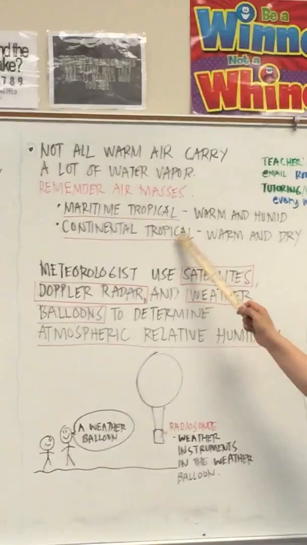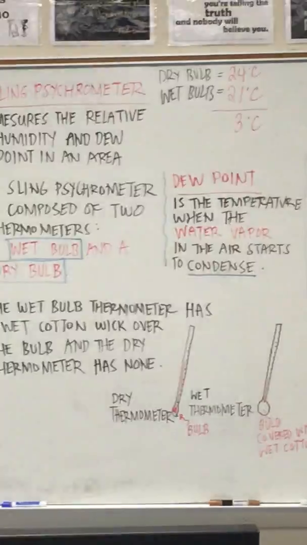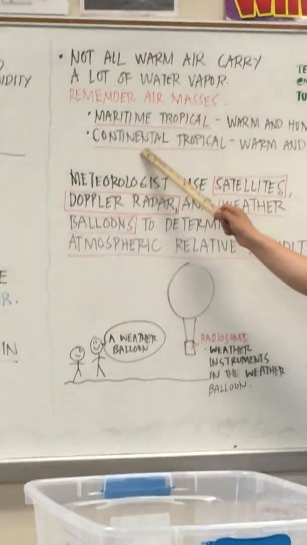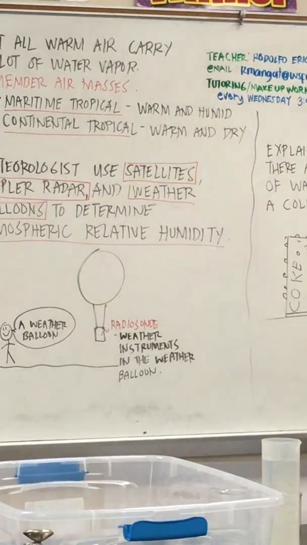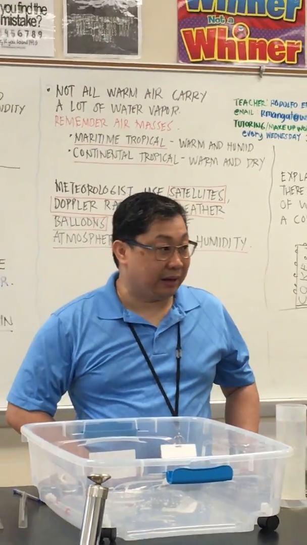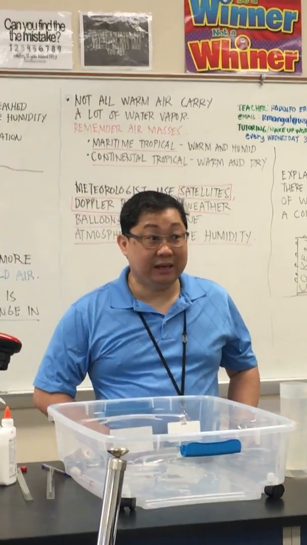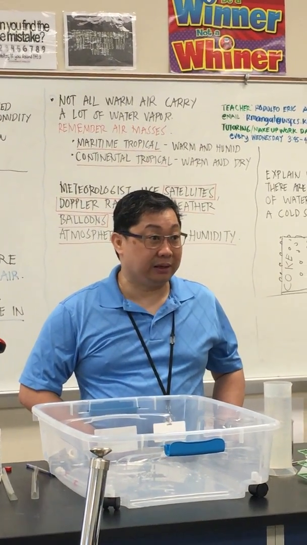This is also warm air. Tropical is warm air. However, it's from land, and land is not water. So this is warm and dry. So what I'm trying to say here is that warm air will not always be humid. It depends where the warm air is.